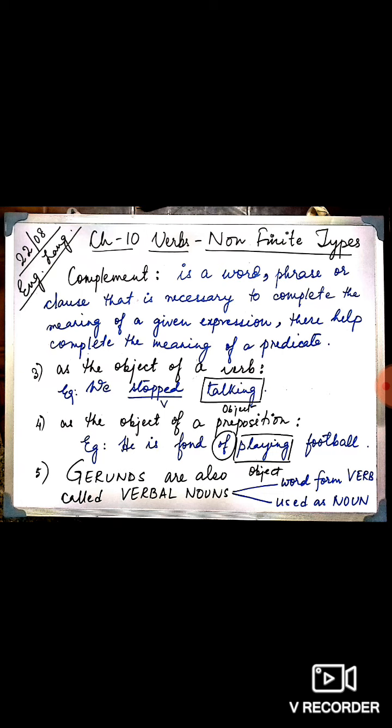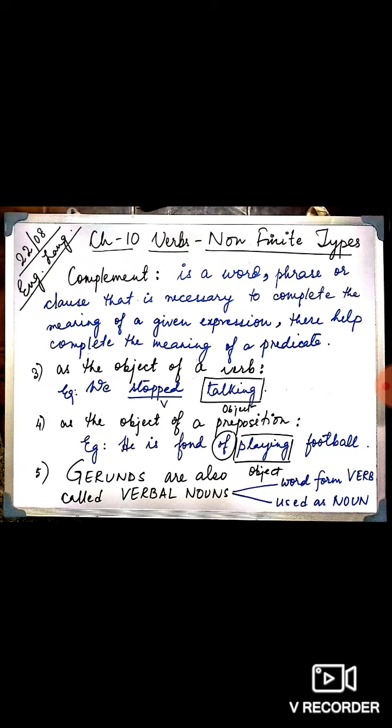Playing is not a verb here, children. Remember, playing is a noun here. Always ask a question with what in order to get the noun or the noun phrase in a sentence. What is he fond of? Playing football. Playing football is the noun phrase here, and playing is the gerund here.